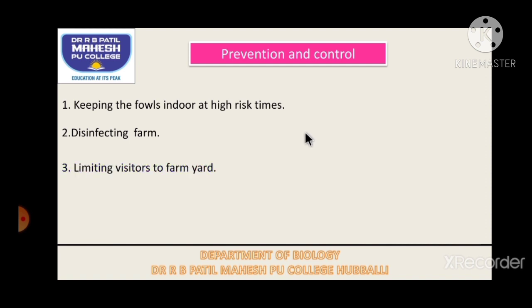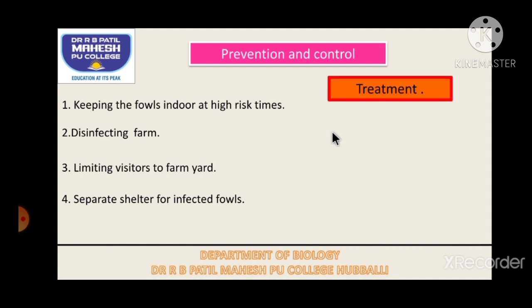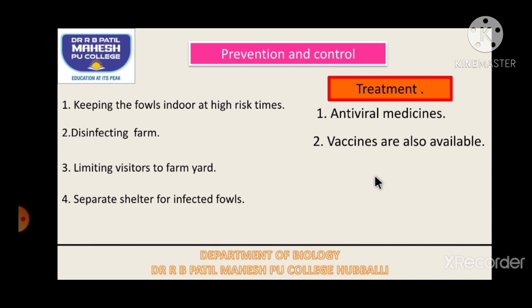Visitors should be limited during the disease spread so that visitors will not spread the disease. Then a separate shelter should be provided if fowls are infected. Just as we quarantine a person who has COVID-19, like that the fowl which is suffering with the disease should be provided with a separate shelter. Give some medication, that is treatment. Luckily we have antiviral medicines for bird flu and also we have vaccines. Those vaccines can be given if the bird flu is spreading.